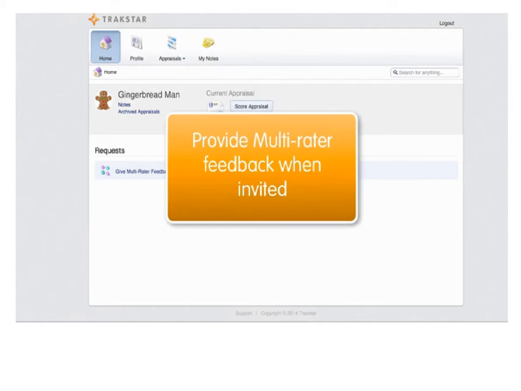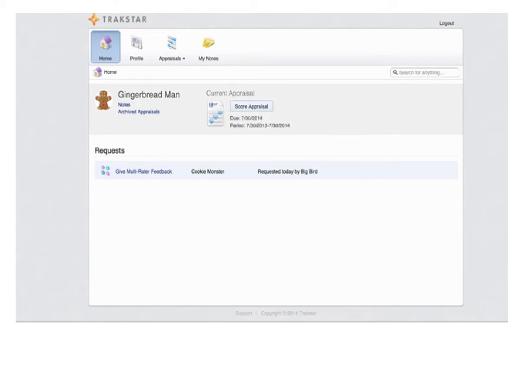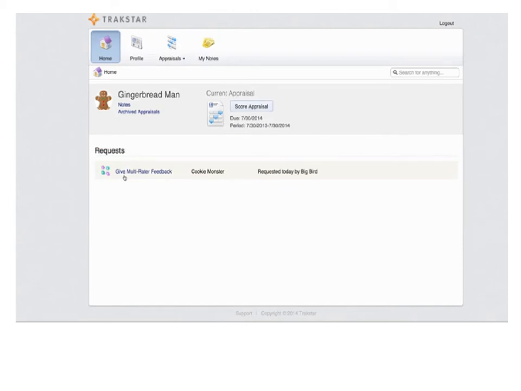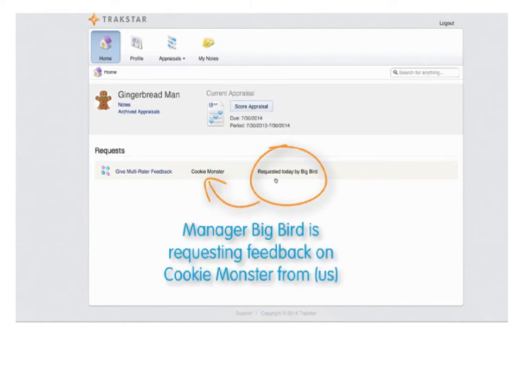Julie with Trakstar, you've been invited to provide MultiRater feedback on a colleague, and today we'll explore the possibilities of that in Trakstar. Okay, I'm logged in as employee Gingerbread Man. That's who we'll be today. When we log in, on our home button, if you've been invited, you will see a request down under the requests area that says give MultiRater feedback. You can see the colleague on whom you'll provide feedback and the manager that requested your feedback.